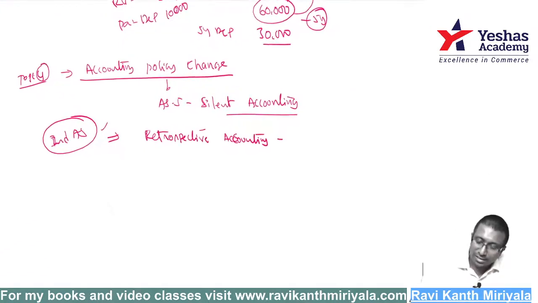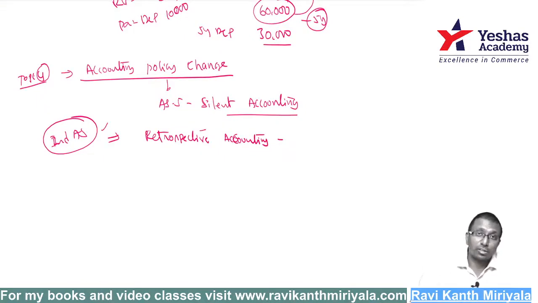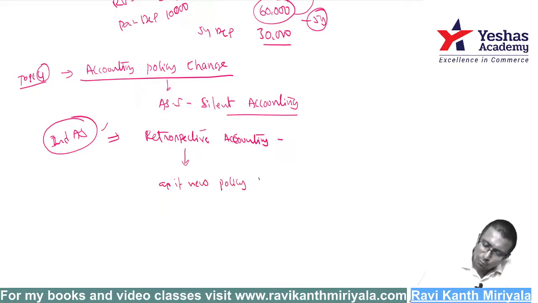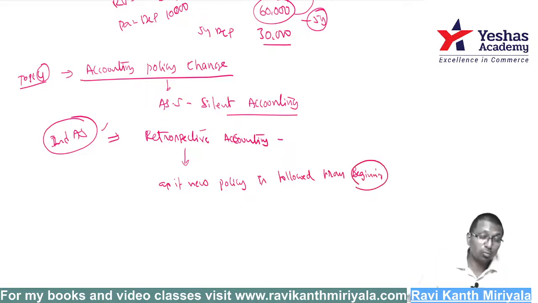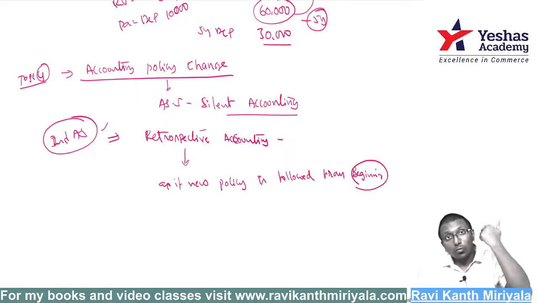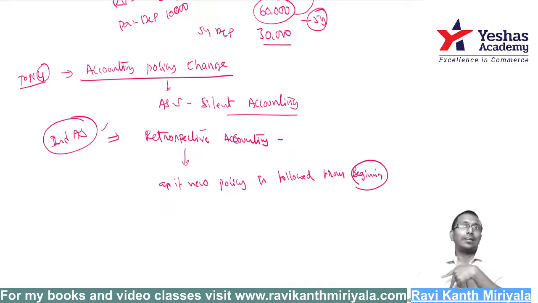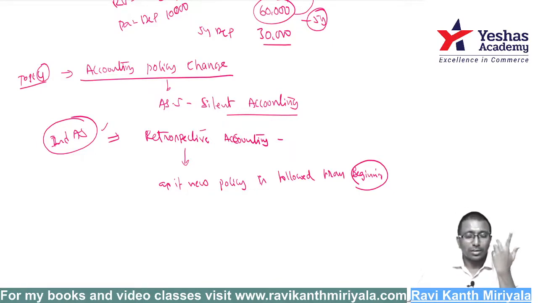Because our standard is silent, based on IND AS I am saying retrospective accounting. What do you mean by retrospective accounting? As if the new policy is followed from the beginning. You are following the new policy from the beginning of when you bought the assets. That time, whatever other policy you were following till date, now you should go back and apply. That is retrospective application. You are supposed to follow it.